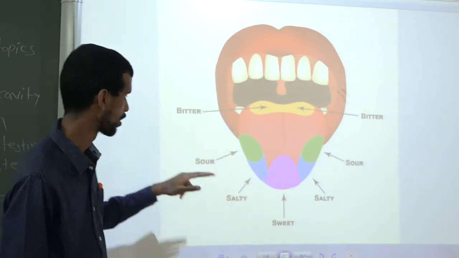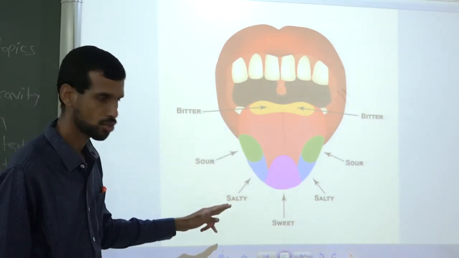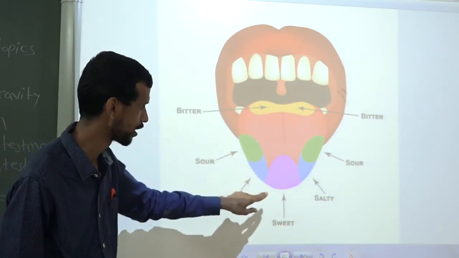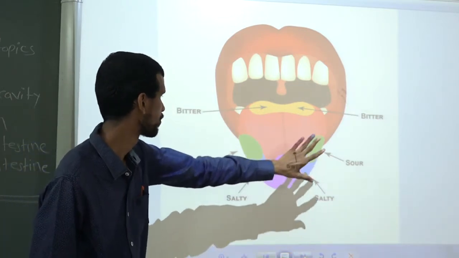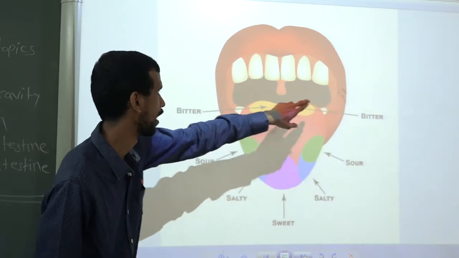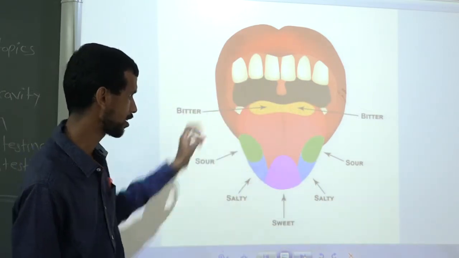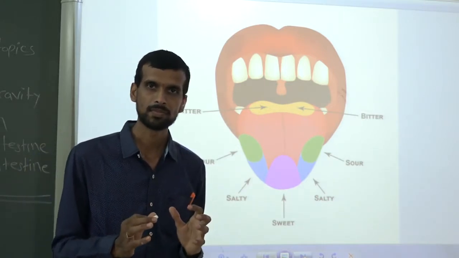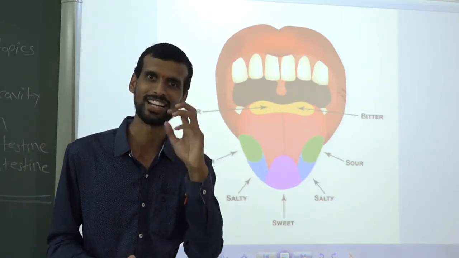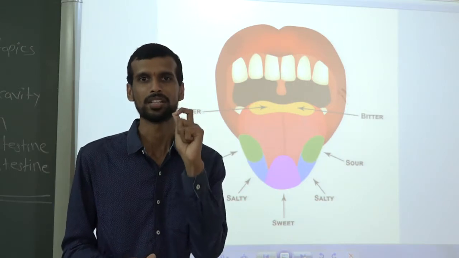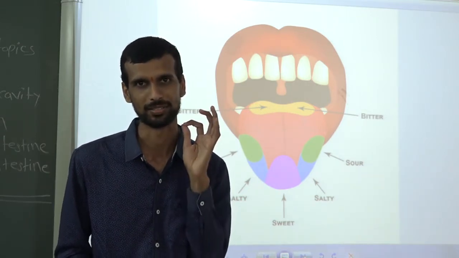This region is for sweet, this region is for salty, this region is for sour, and this region is for bitter. So different regions of our tongue identify different tastes of food material.